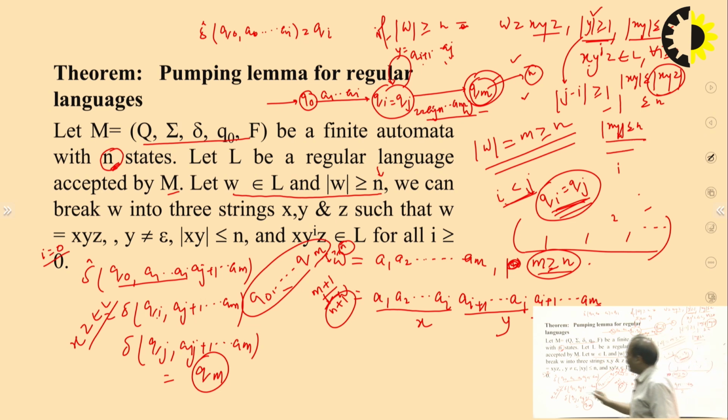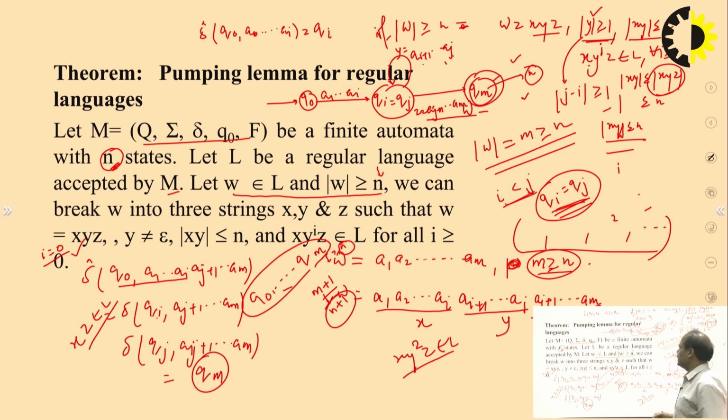So for i equal to 0 this is okay. Similarly, we can also check that xy square z belongs to L. So the pumping lemma proof is very easy.